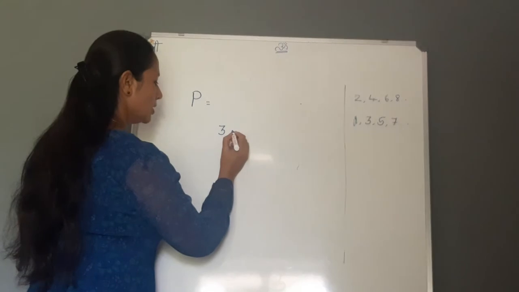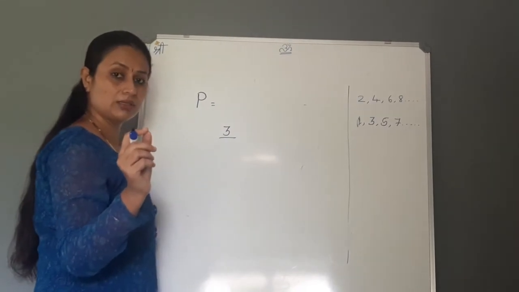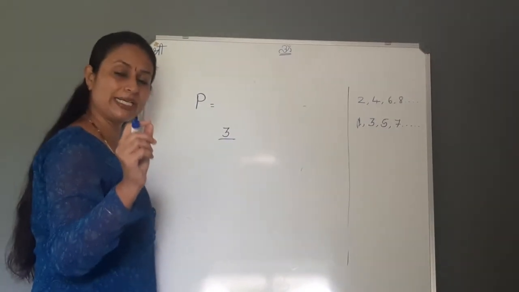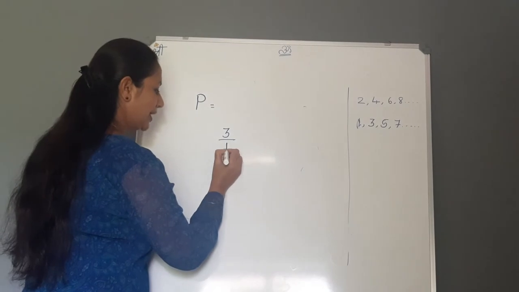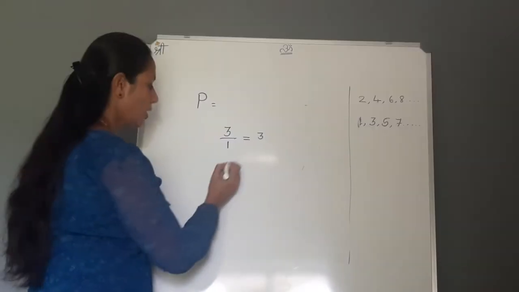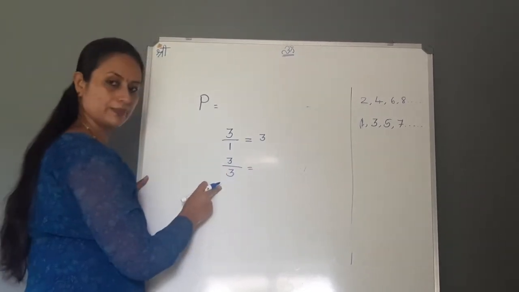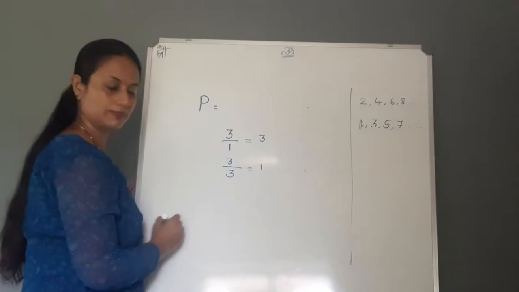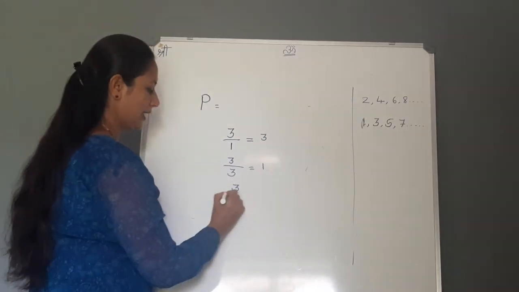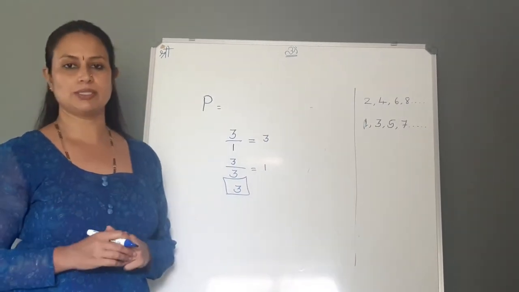3. If I have to divide 3 by any other number, I don't have any other number which divides the 3 to make it completely 0. See, if I write 1, it is 1 3s are 3. Or if I write any other number, we have only that number itself. That will make 1. So 3 is a prime number which cannot be divisible by any other number.